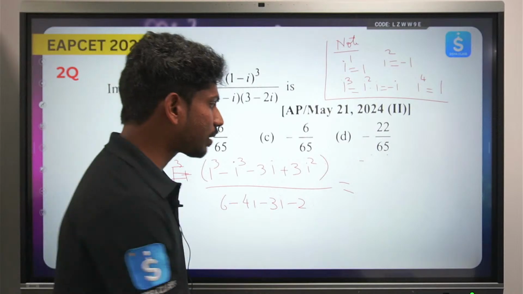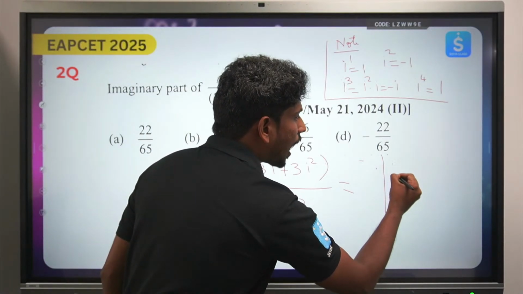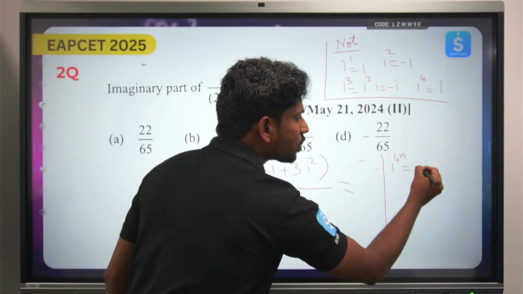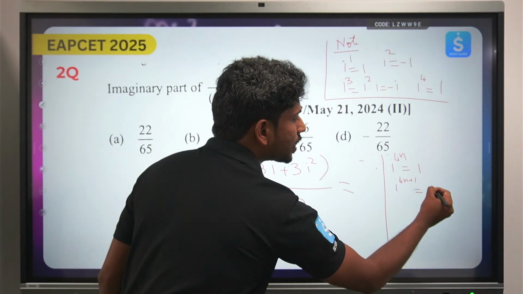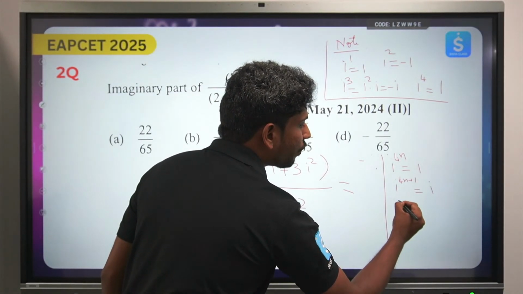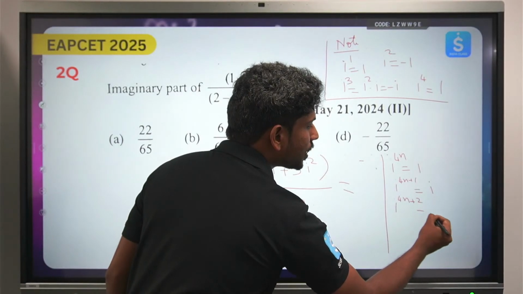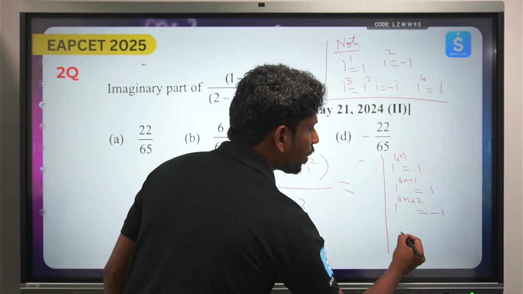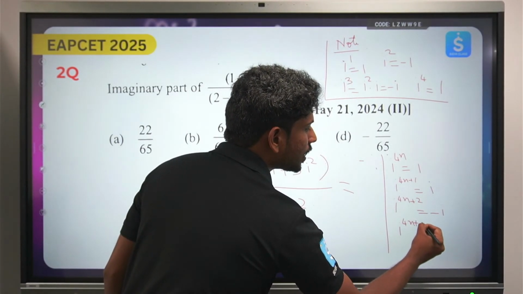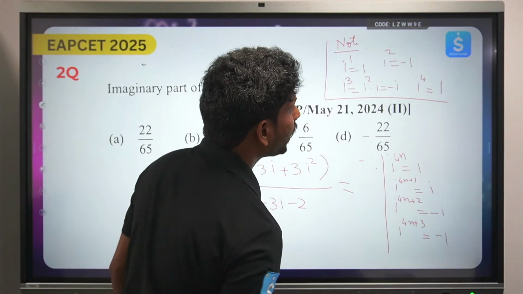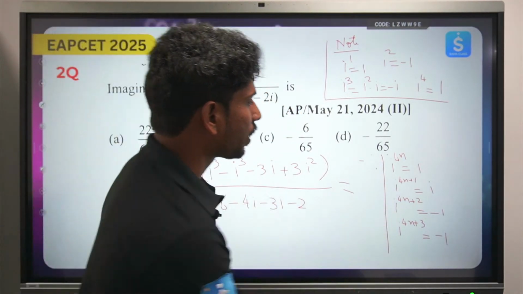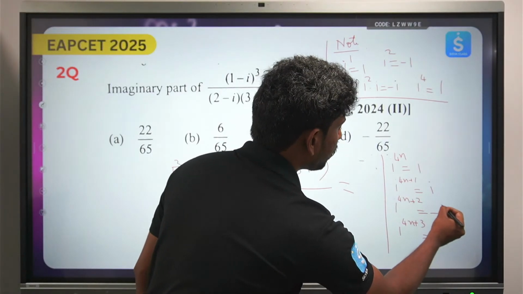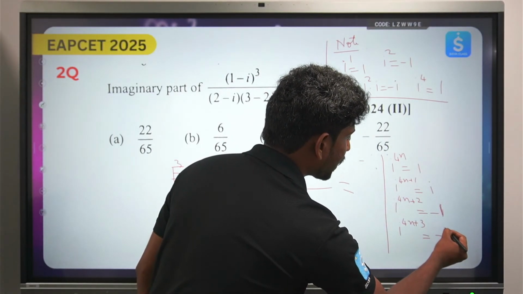You can generate a loop in terms of the multiples of 4. That means the note point is: i power 4n is equal to 1, i power 4n plus 1 is equal to i, i power 4n plus 2 is equal to minus 1, i power 4n plus 3 is equal to minus i, right? So I hope I have written everything perfectly. i power 4n plus 2 will become minus 1 and i power 4n plus 3 will become minus i.